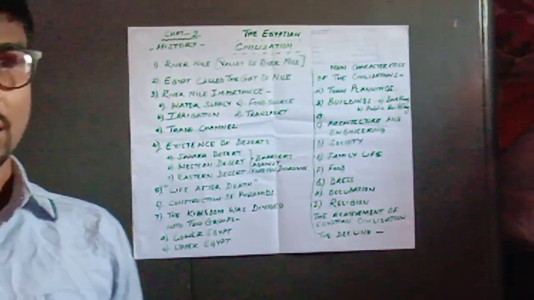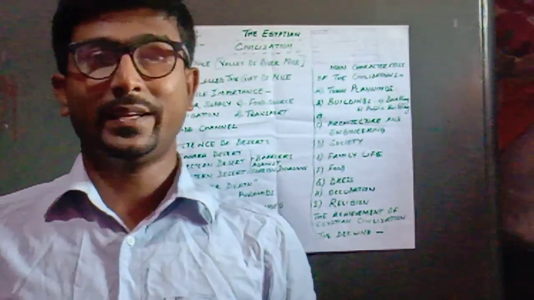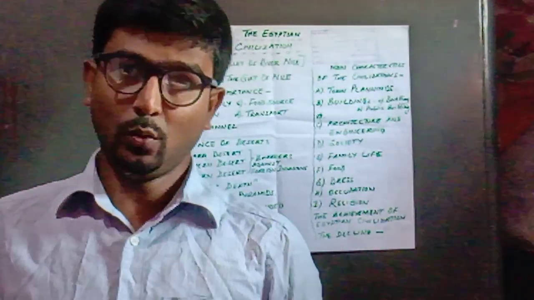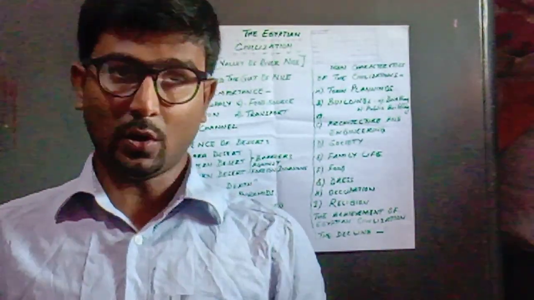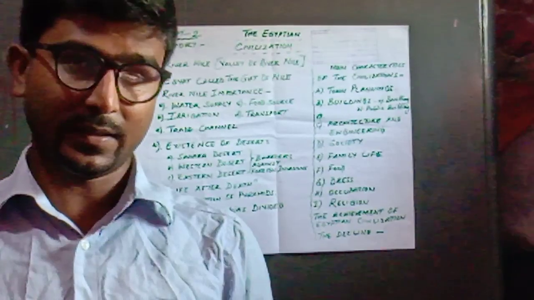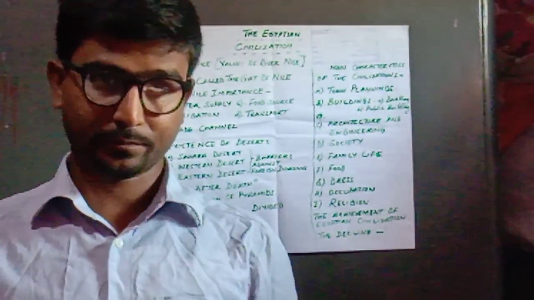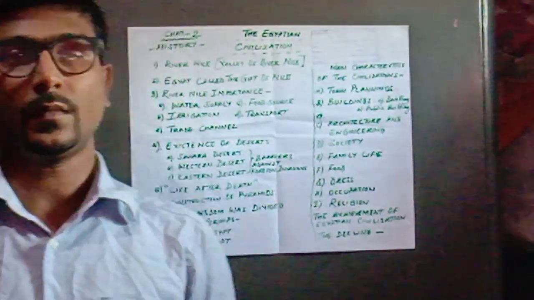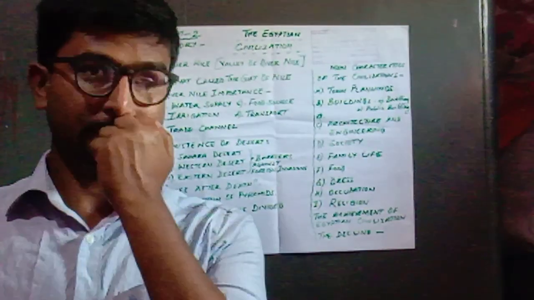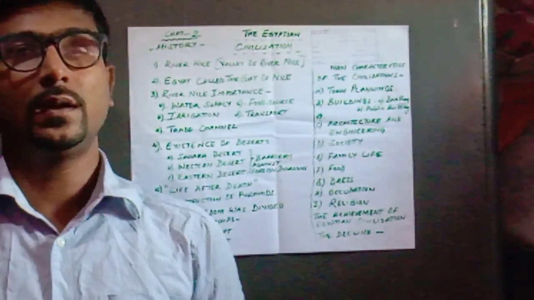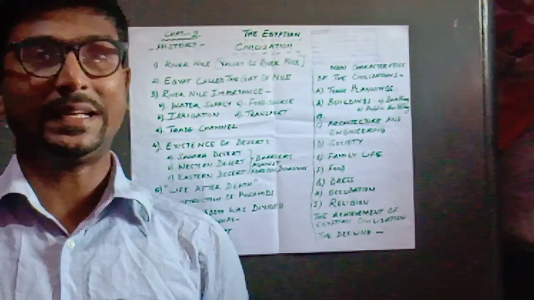Now, before understanding, we have to understand where this Egyptian civilization exactly existed, or where it was established. According to the world map, Egypt is located just above the Arabian states.